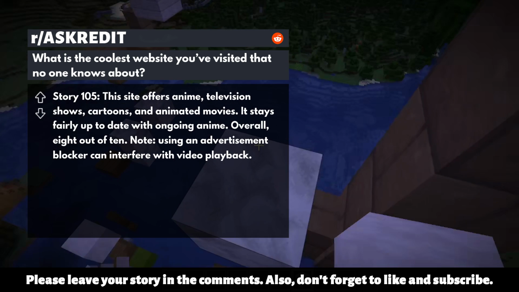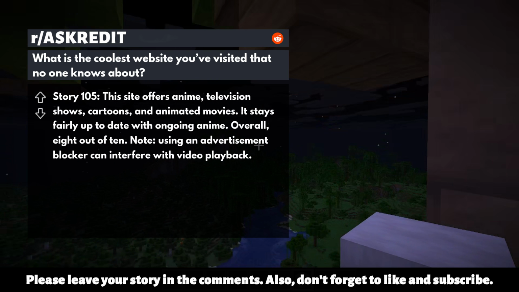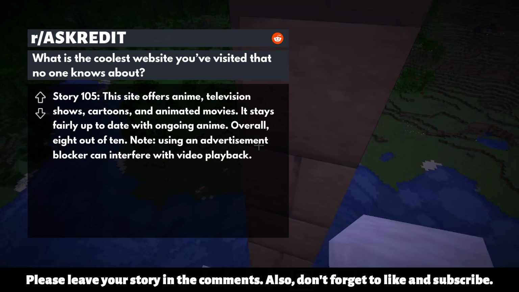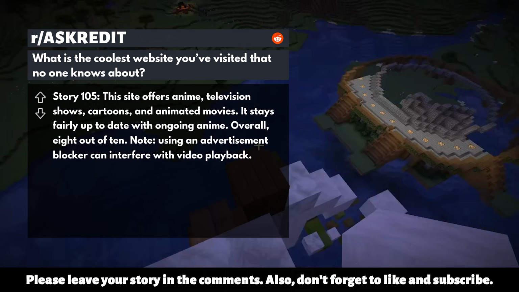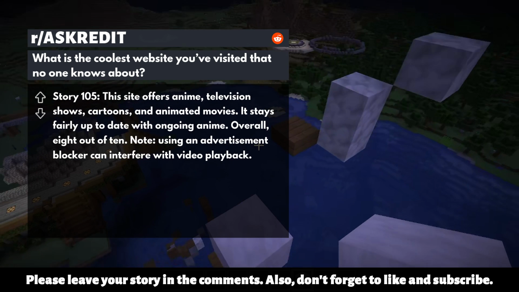Story 105. This site offers anime, television shows, cartoons, and animated movies. It stays fairly up to date with ongoing anime. Overall, 8 out of 10. Note: using an advertisement blocker can interfere with video playback.